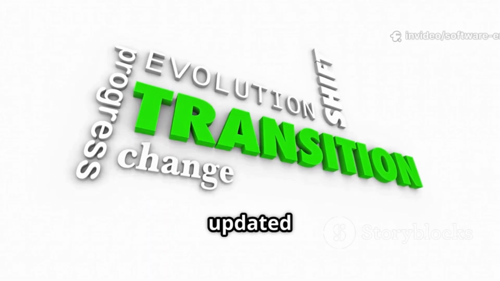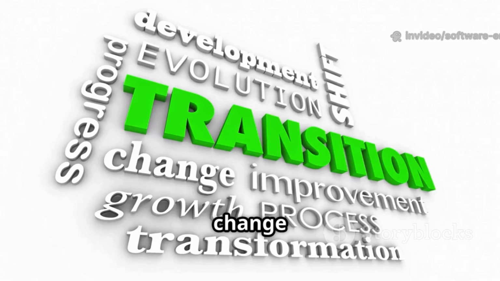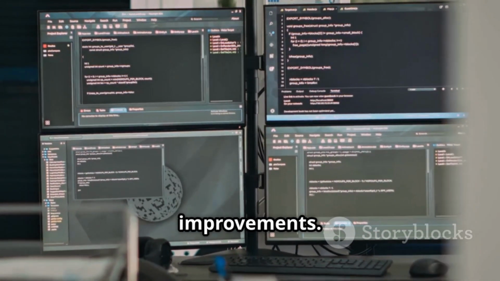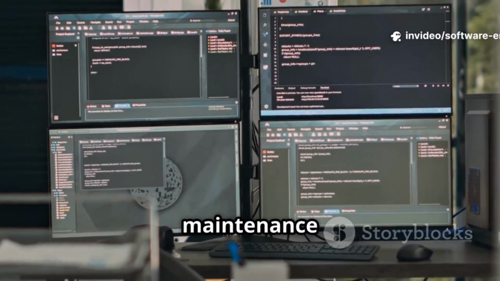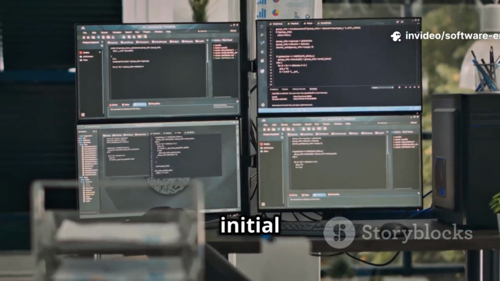The system must be updated for new operating systems or hardware. Most importantly, business needs change and user feedback provides a constant stream of ideas for new features and improvements. This ongoing process of maintenance and enhancement ensures the software continues to provide value long after its initial release.